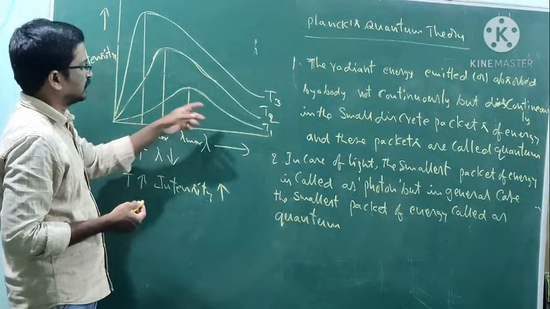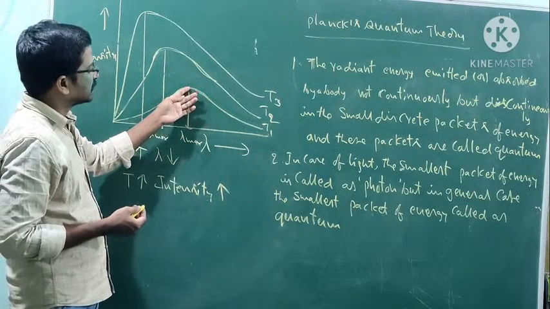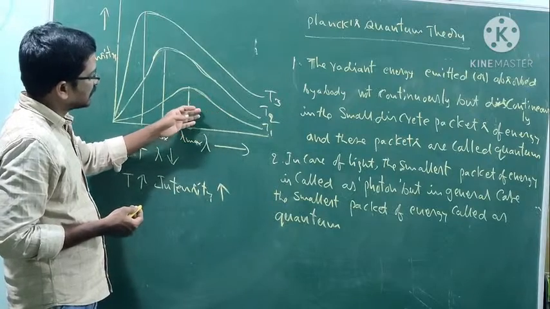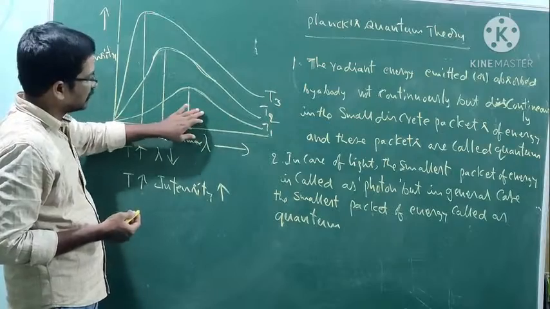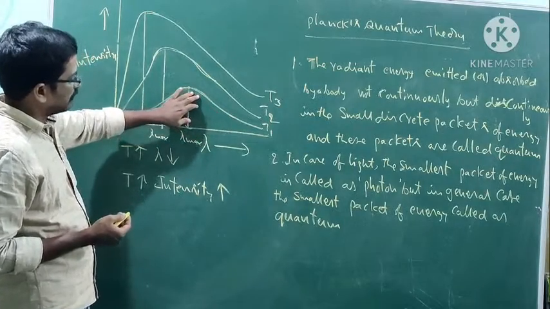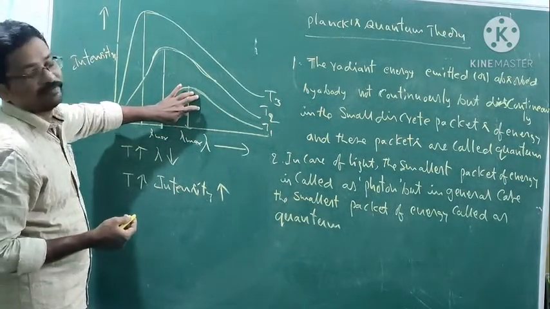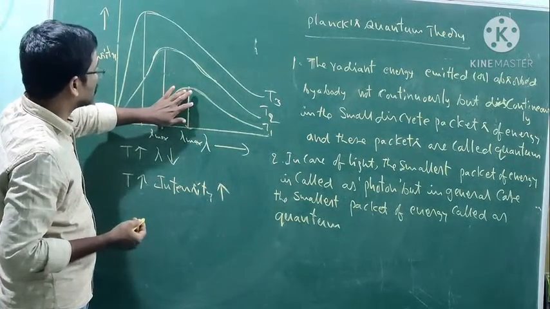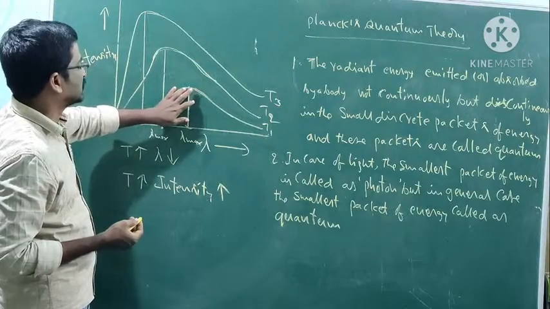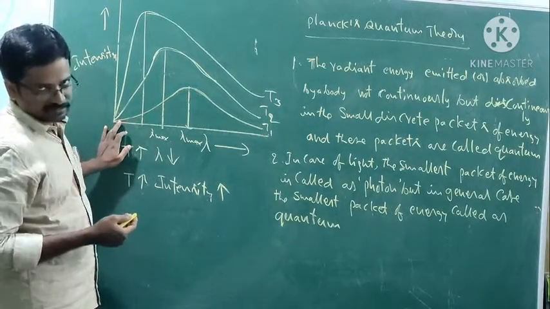So intensity increases with decreasing lambda. Lambda goes to a shorter value, reaches the maximum, and then starts decreasing.